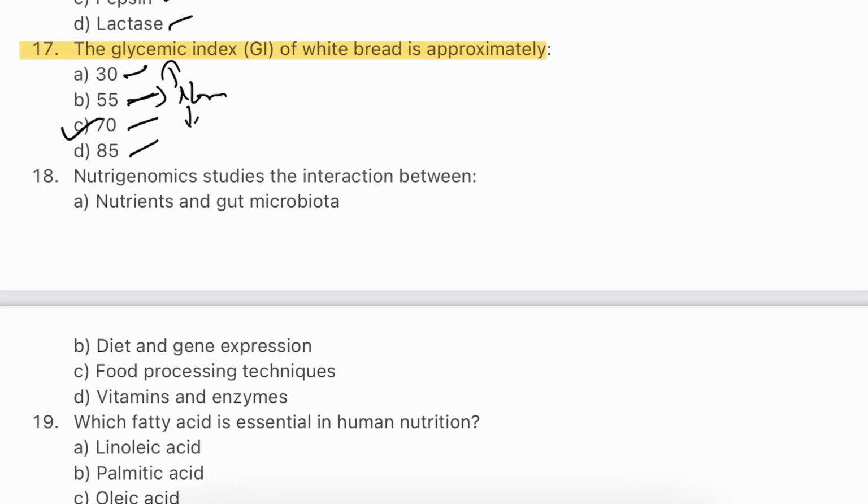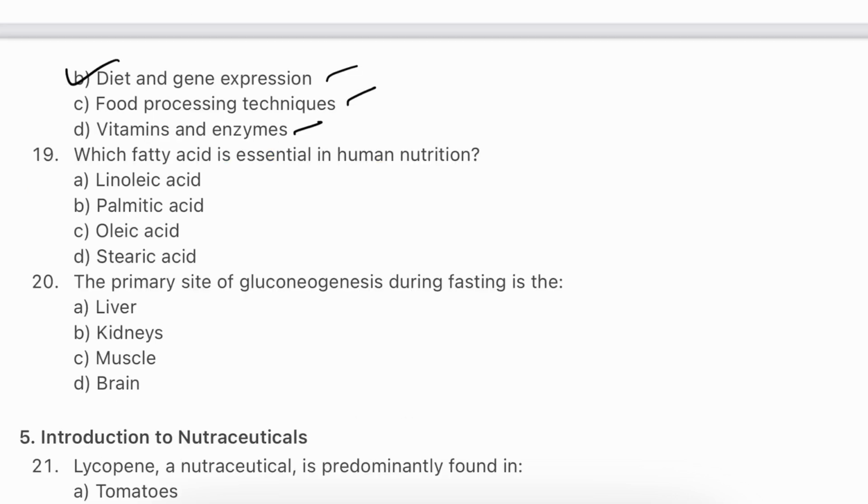Question number 18. Nutrigenomics studies the interaction between nutrient and gut microbiota, diet and gene expressions, food processing techniques, vitamins and enzymes. The answer will be B. Diet and gene expressions. Nutrigenomics explores how nutrients we consume can influence the expression of our genes. This emerging field helps explain why certain diets work better for some people, paving the way for personalized nutrition strategies based on genetic profile.